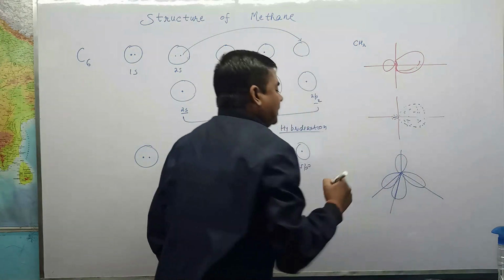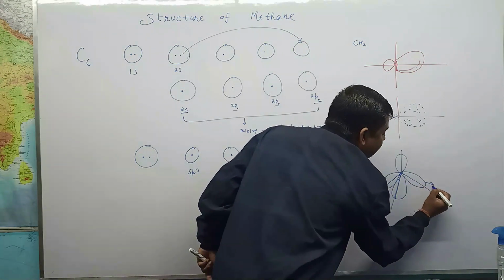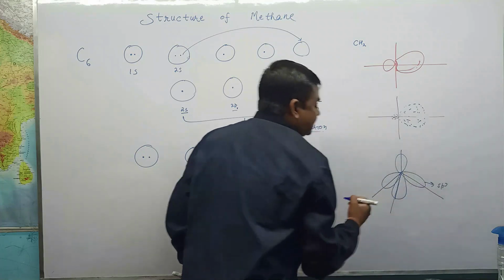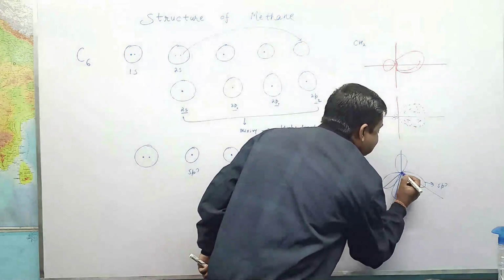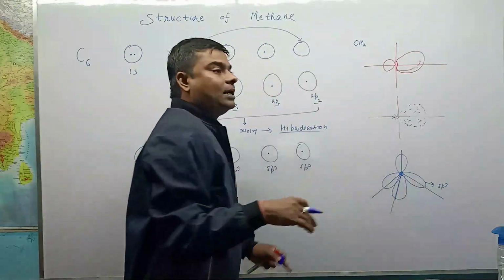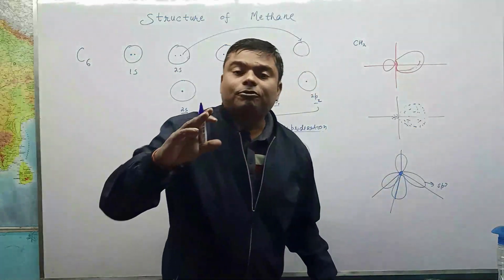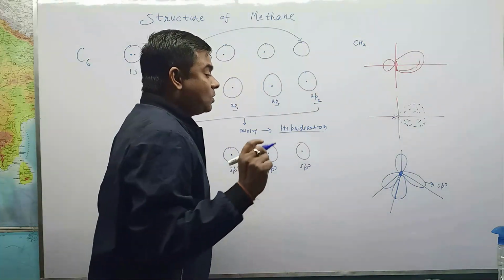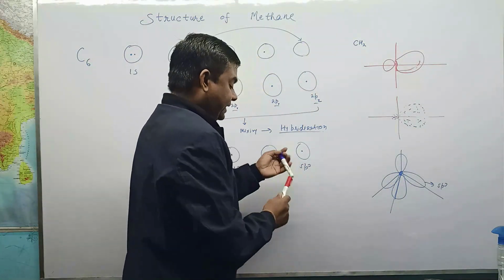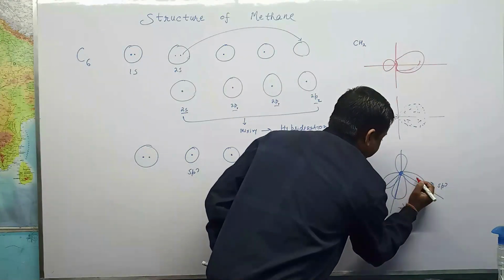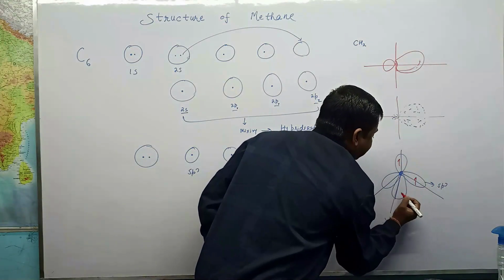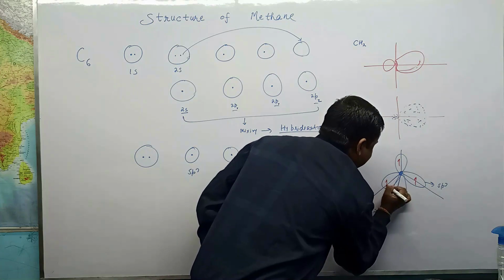This is the sp3 hybridized orbital, and carbon is at the center. In sp3 hybridization we have 4 sp3 hybridized orbitals, and each contains a single unpaired electron, like this.